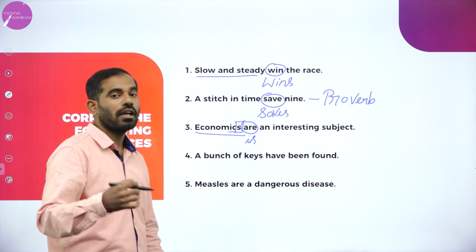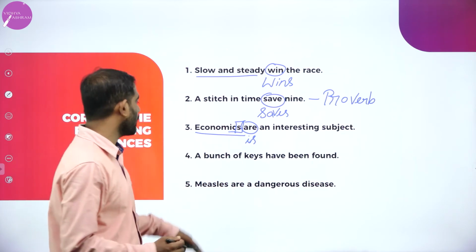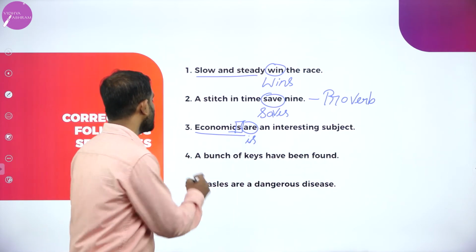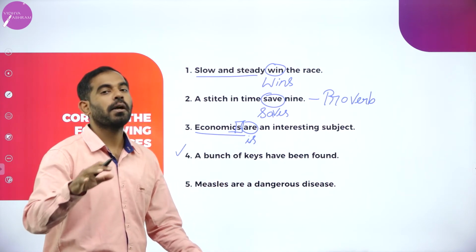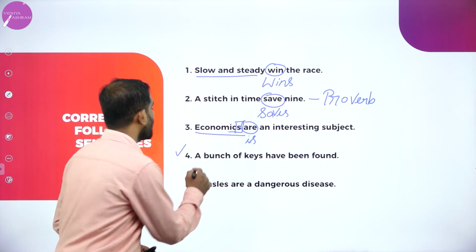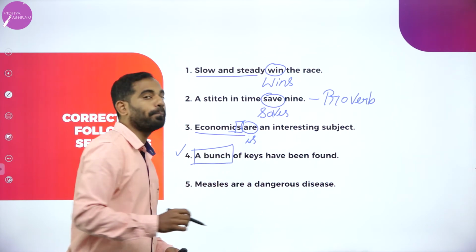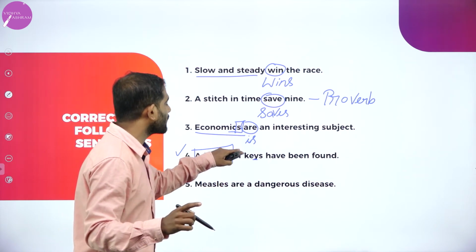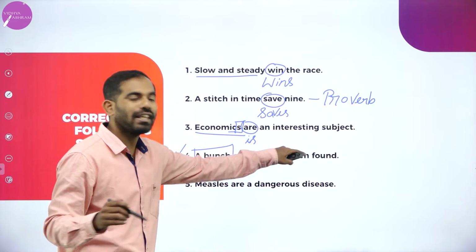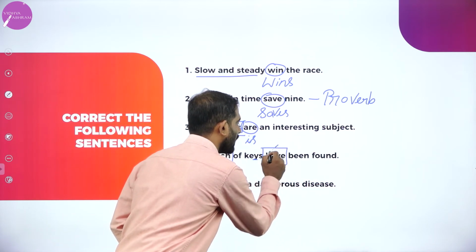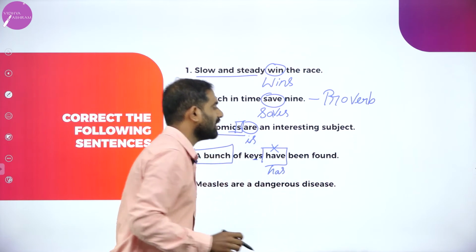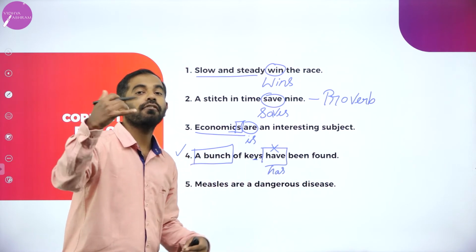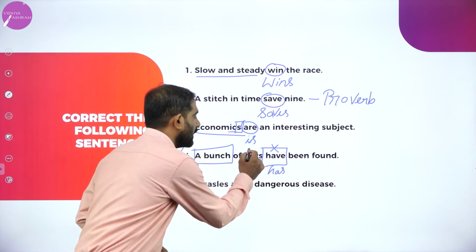A bunch of keys, again, most of the people get confused. What is the error here? A bunch of keys have been found. This seems grammatically perfect, but it is not. Why? Because here the subject is a bunch, not the keys. Remember this, a bunch of keys has been missing, not have. It is has been found or has been missing. Why? Because it is not the keys.